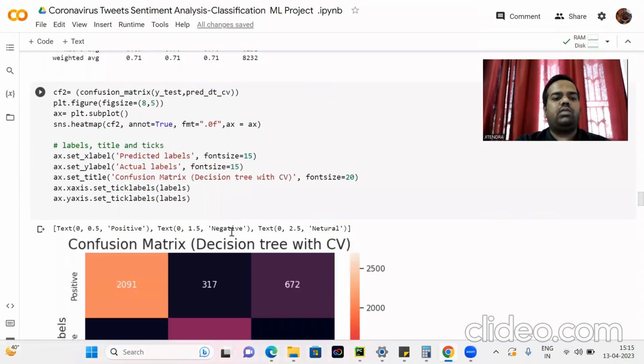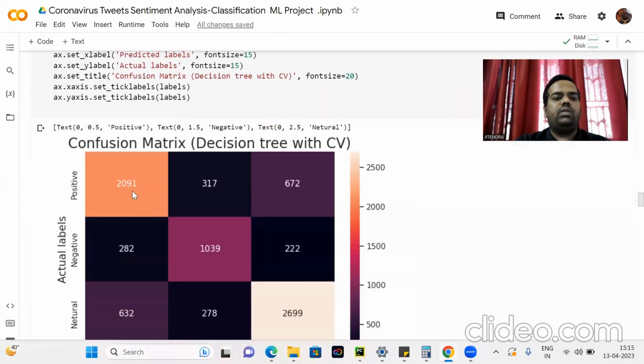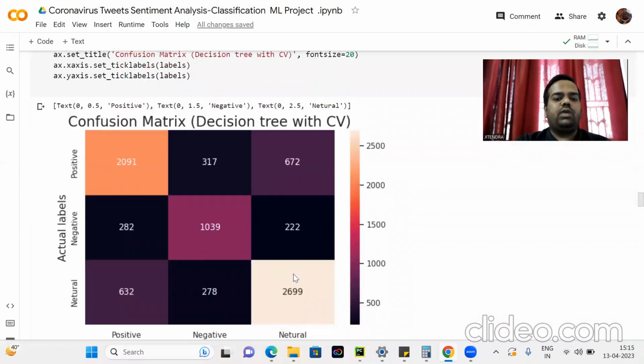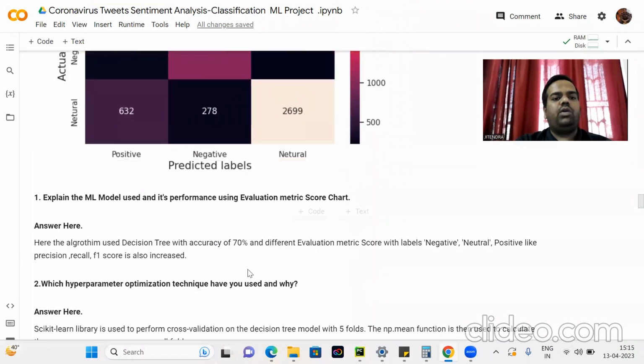Here is the confusion matrix of the decision tree with the diagonal true positive values. Explain the ML model used and its performance using the evaluation metrics chart. Here the algorithm gives an accuracy of 70%, and the evaluation metrics for the labels negative, neutral, and positive, like precision and F1 score, have also increased.